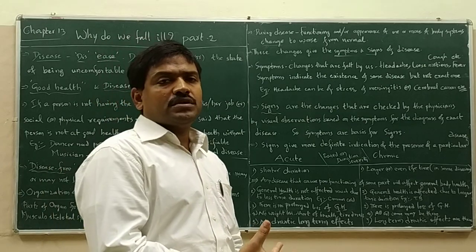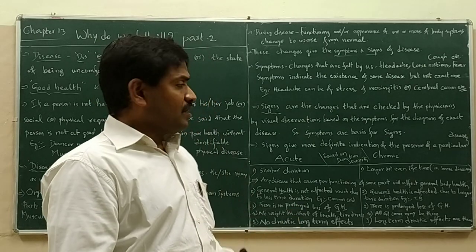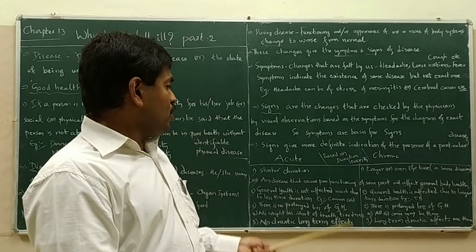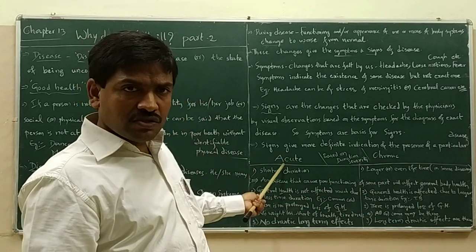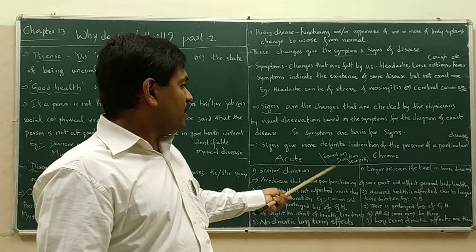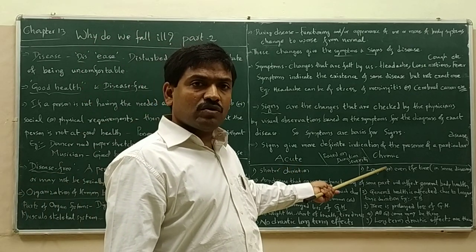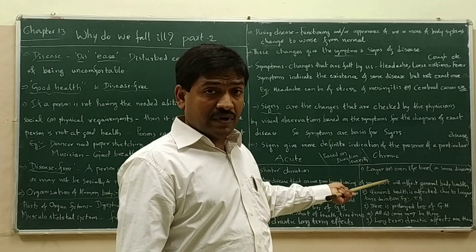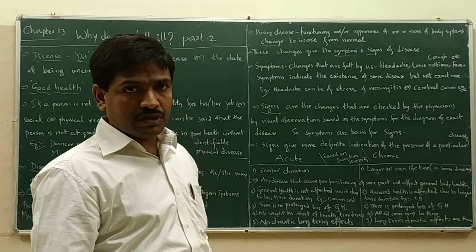Acute explains the milder. Chronic explains something severe. Acute diseases are going to exist for a shorter duration. Whereas chronic diseases are going to be with the person for a longer duration, maybe even for a lifetime in some diseases. Right?